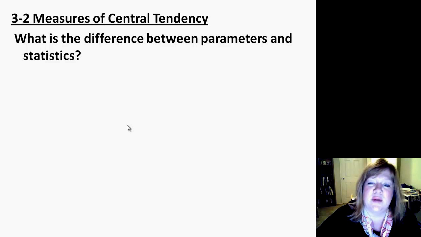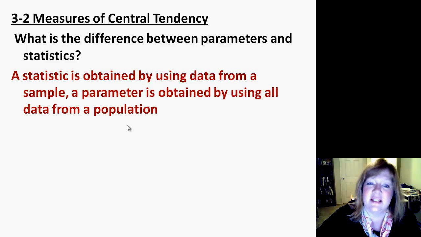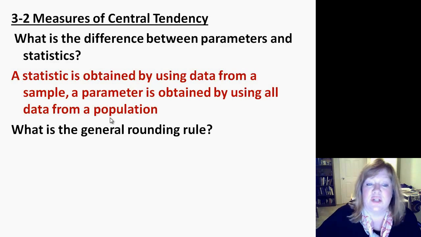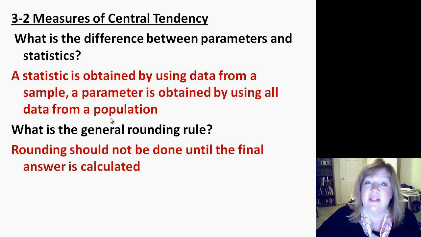It's another M word. We got a lot of M words this unit. What's the difference between parameters and statistics? A statistic is obtained by using data from a sample. A parameter is obtained by using the data of the whole population. So that's the difference. General rounding rule: rounding should not be done until the final answer is calculated. That is a very good tip.